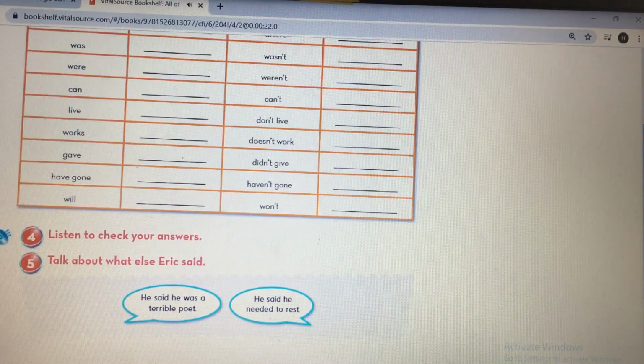Don't live changes to didn't live. Doesn't work changes to didn't work. Didn't give changes to hadn't given. Haven't gone changes to hadn't gone. Won't changes to wouldn't.